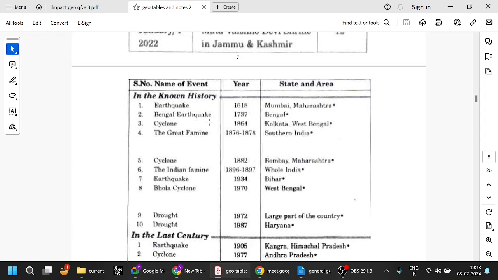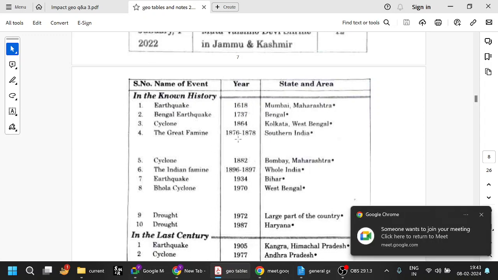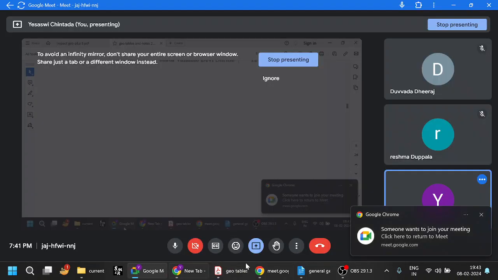The Bengal famine of 1737, that is very important. And the 1864 cyclone, that is important, and the earthquake in 1618 long back.